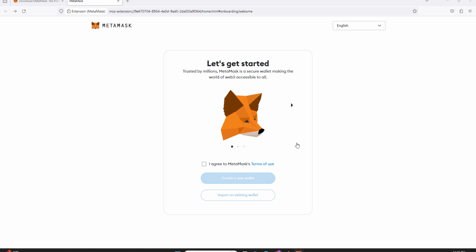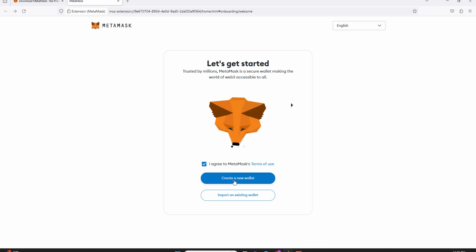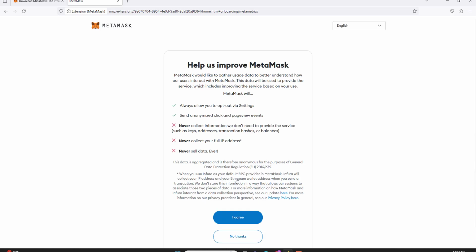We're gonna operate MetaMask on the web browser, but everything else applies to everybody, so just hear me out, right? Once you download the extension on your web browser, we're gonna agree to these terms that we never read ever in our life, and we're gonna click create a wallet.